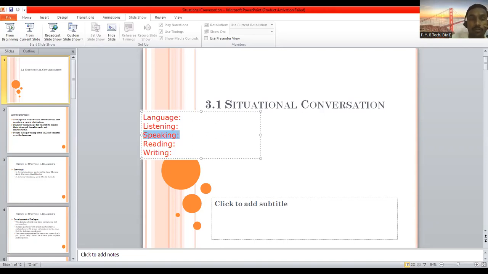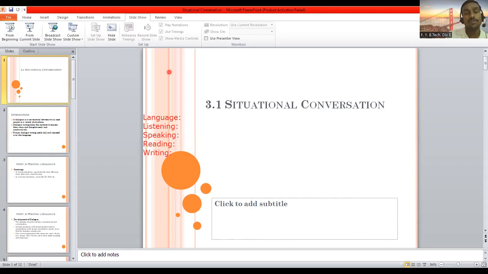So right now we are going to move to this situational conversation. So what is this situational conversation? It is very clear. You people will get a situation. Situational means you people will be given one situation. So what are situations? Situations can be any kind of situations. It may be like this: right now you are attending a class, so this is also one situation. Maybe yesterday you were absent and today you are in the class. So the teacher is asking you why you were absent. The teacher is not allowing you to sit in the classroom and you're telling the reason why you were absent yesterday. So this is also one situation.